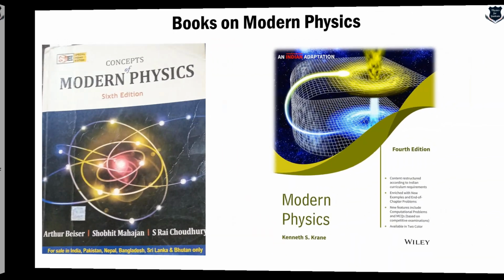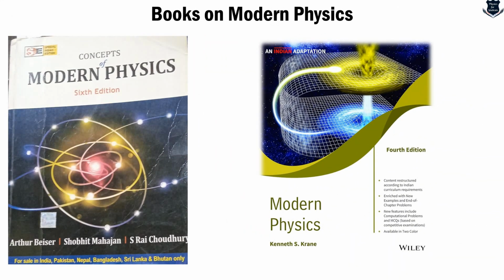So what I can tell, both these books are an absolute gem. There is no way you can say this book is better, as both have different styles, different ways of writing. Professor Crane's book is more or less for self-study, a good recommendation for those who don't have any knowledge of advanced mathematics. The same goes for the book by Arthur Beiser, Shobhit Mahajan and S. Rai Chaudhuri, Concepts of Modern Physics. It is also mathematical, easy to understand, and it is, I would say, mandatory for those who want to learn modern physics. So as I told you, I won't give you many recommendations. These two books are good enough, sufficient to give you a basic understanding of modern physics.